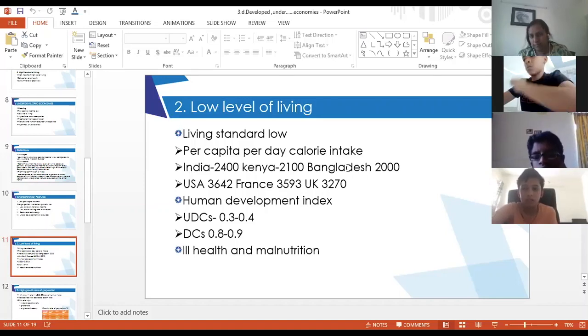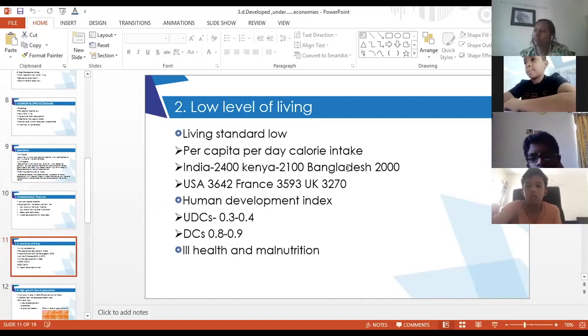Ma'am, but in some parts of India, there's a trend of fasting among the people. That fasting is not every day. Do they fast every day? That is a religious thing, right? We do not consider religious things in that. And always when we are talking about the economy as a whole, we never go to the extremes of it. We consider ordinary people.